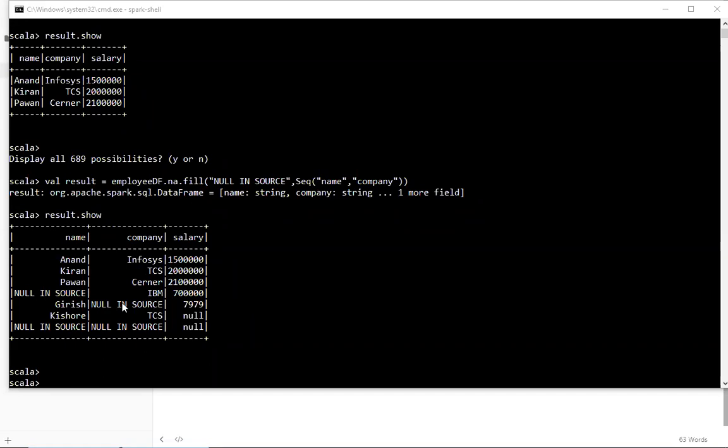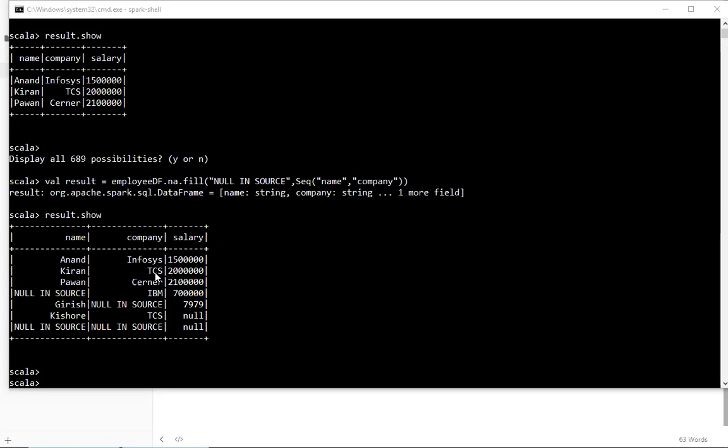Clear? The second activity out of this is wherever you have a company and the salary as null, you have to write a logic where you replace salary with the mean value of the company. Okay, these two things you have to do out of this data. Any questions before I proceed?